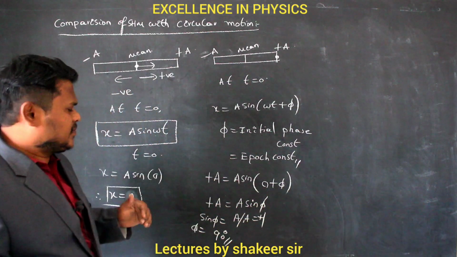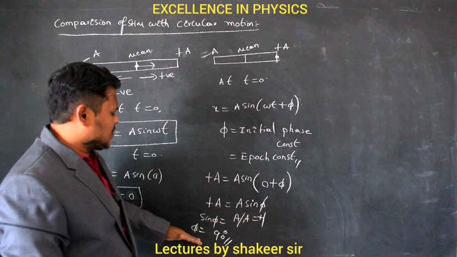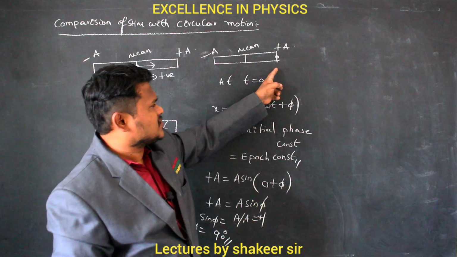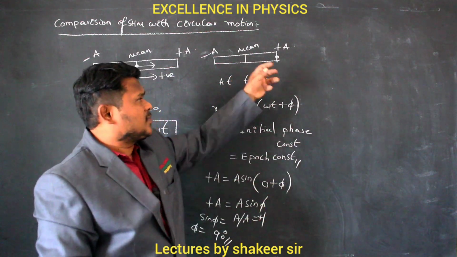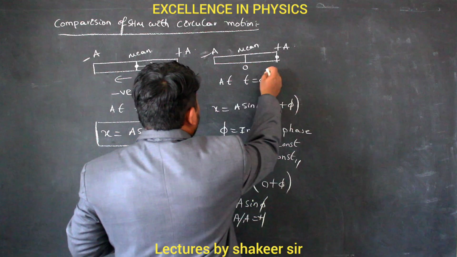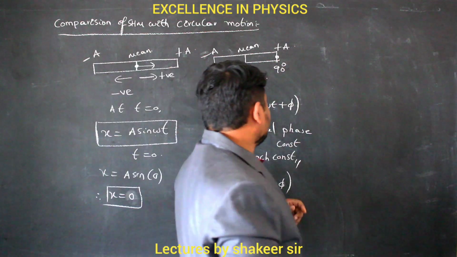It means that when I started observing this motion, the initial phase of the particle was 90 degrees. When the particle is present at the positive extremity of plus a, it has already covered 90 degrees. So this is 0 degrees, this is 90 degrees. Now let us see one more condition.